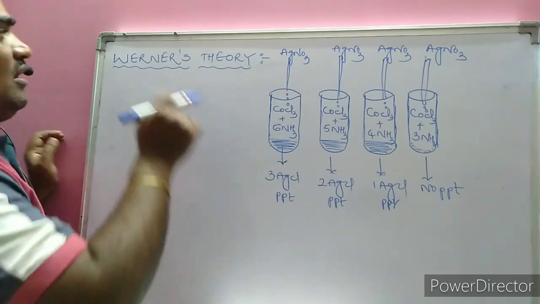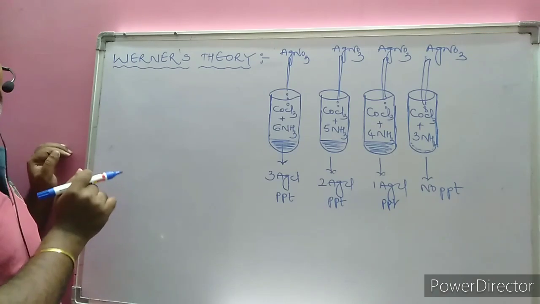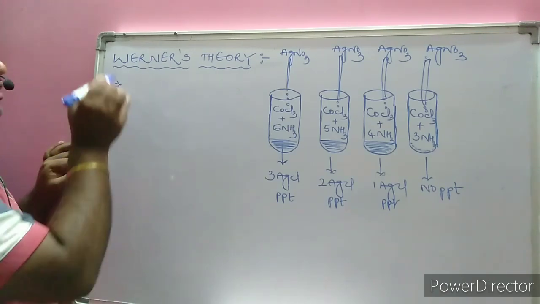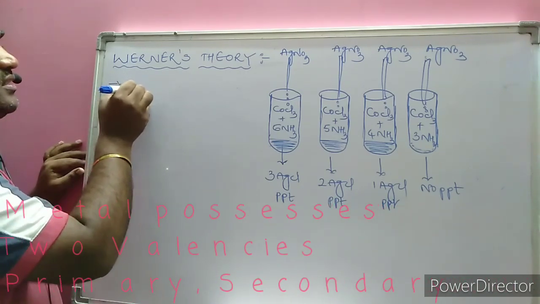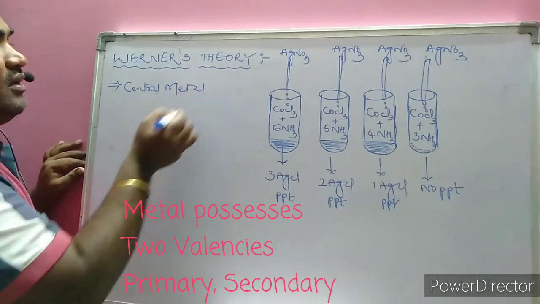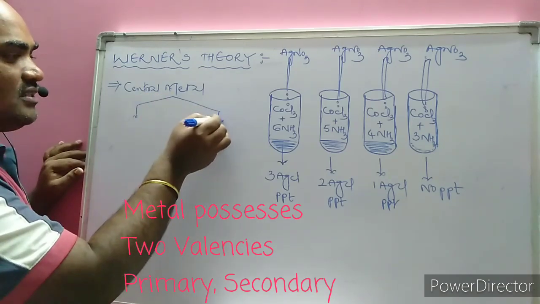Based on this, Alfred Werner proposed his theory that we call Werner's theory. The postulates presented in Werner's theory: every complex compound contains one central metal atom, and the central metal atom possesses 2 types of valencies.